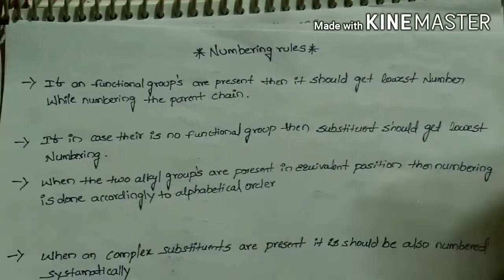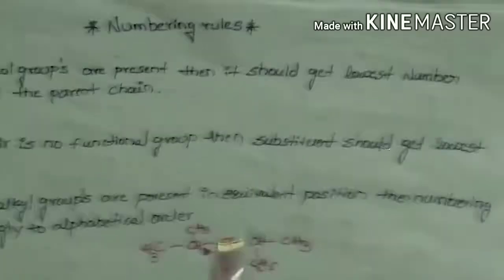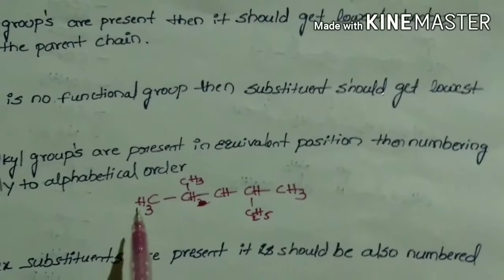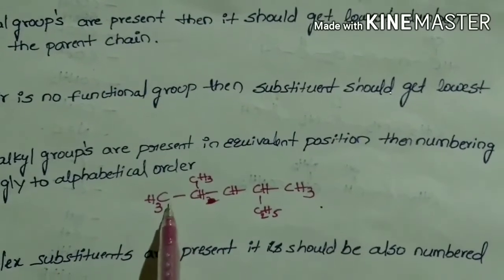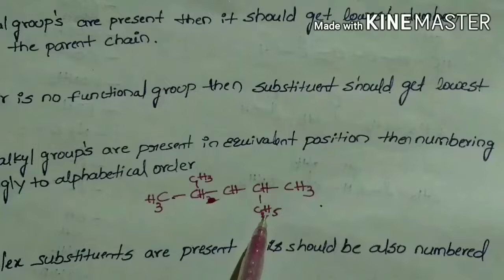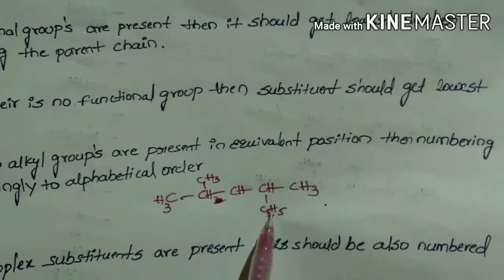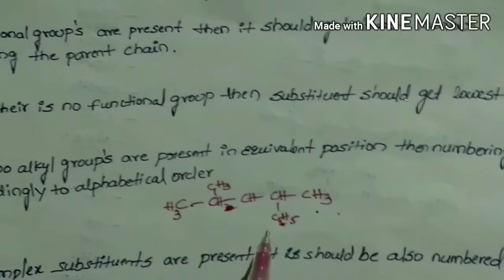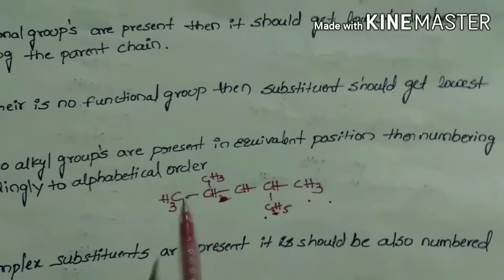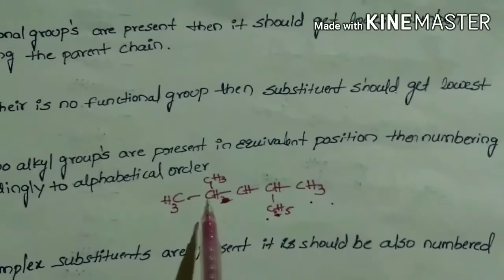Let's see one example. In this case, if we start numbering from left to right, this methyl group will get the second position and the ethyl group will get the fourth position. In the same way, when we start numbering from right to left, the ethyl will get the second position and the methyl will get the fourth position.